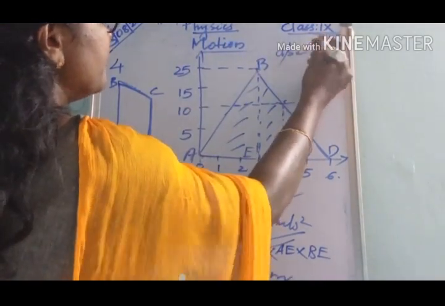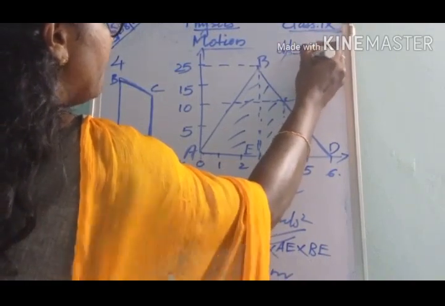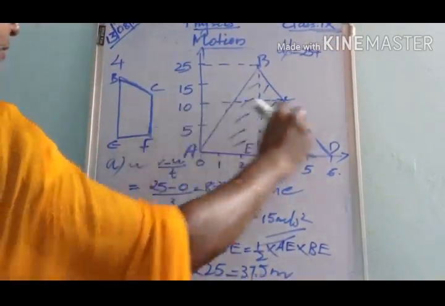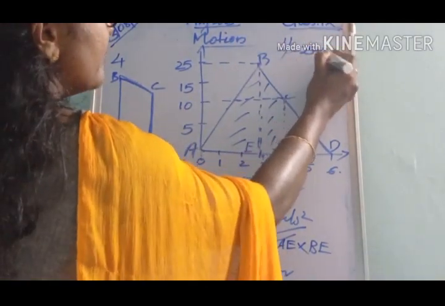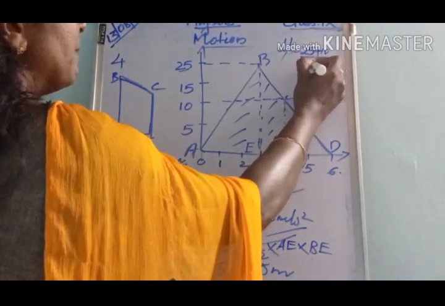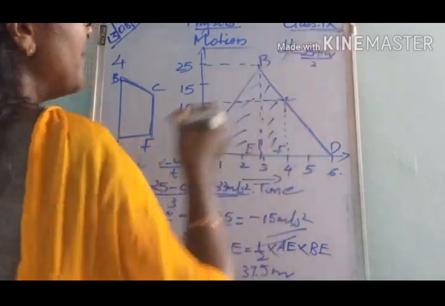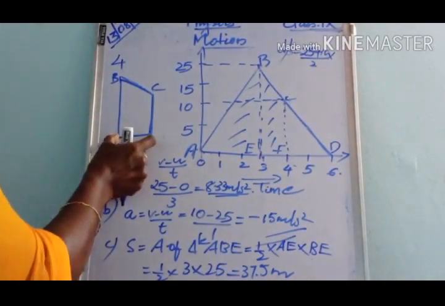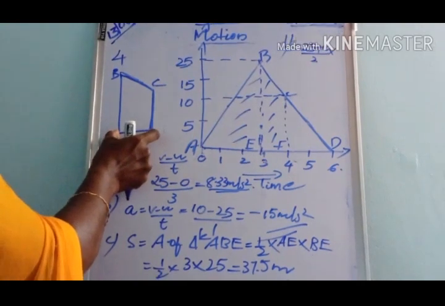So 25 plus CF. What is CF? CF corresponds to 10. So 25 plus 10 divided by 2, into the distance between the sides. This portion EF represents the distance between the sides.